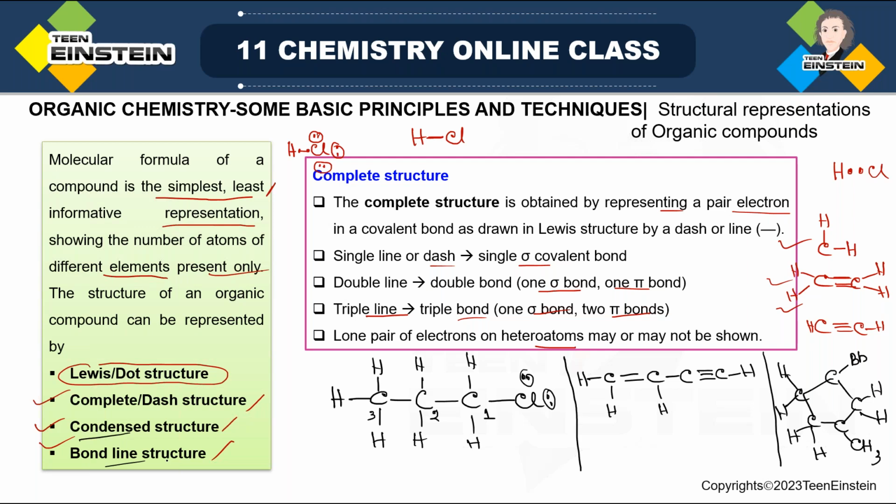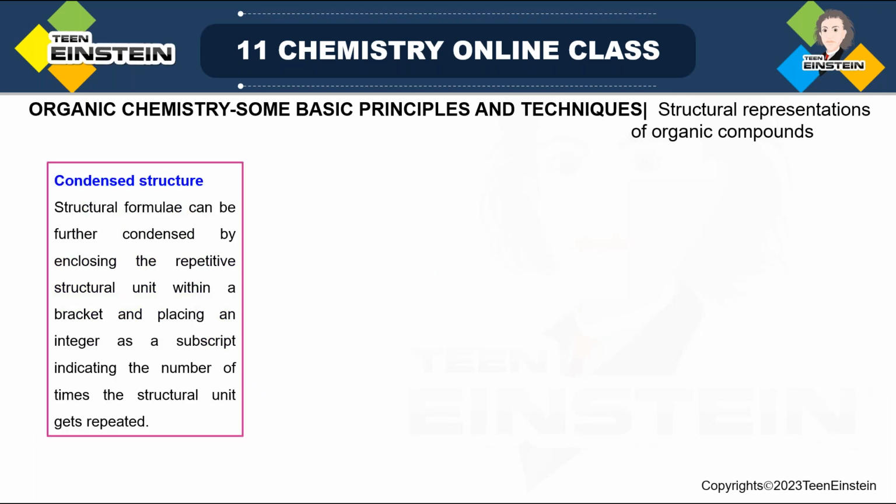What is the difference? So to understand that, sorry, there will be one more hydrogen. To understand the difference, we should use the same example. So the same molecules I will also draw for condensed structure and bond line structure. So next, condensed structure. As the name suggests, condensed. Now all the bonds will not be drawn elaborately. It will be drawn in a condensed way.